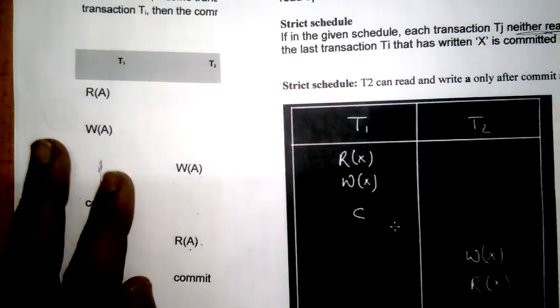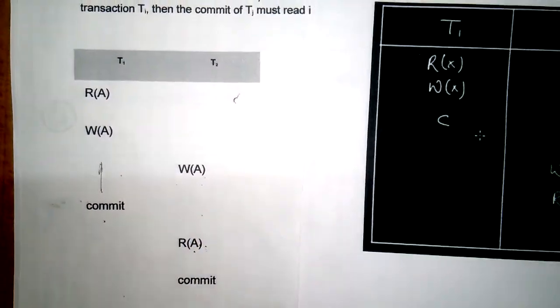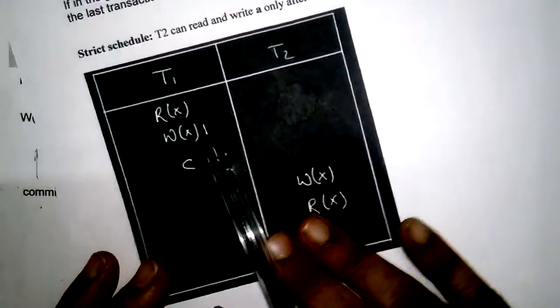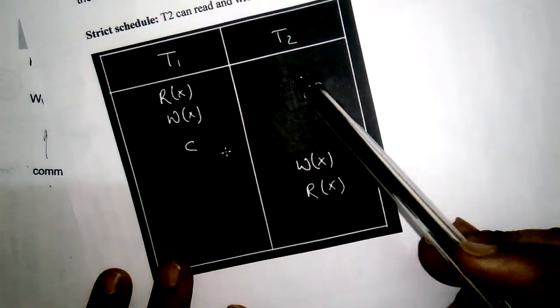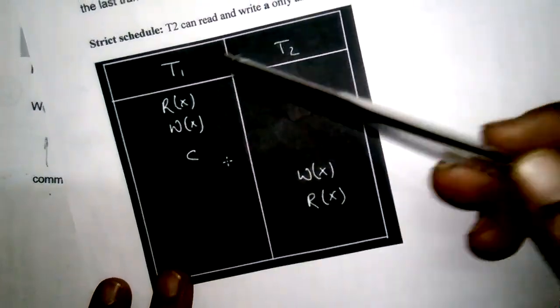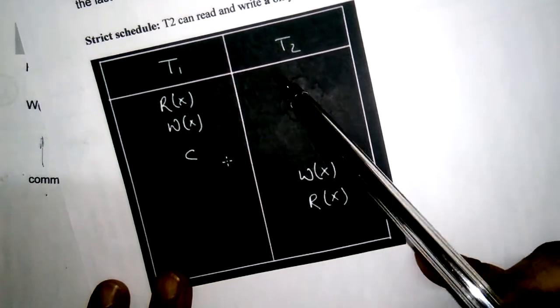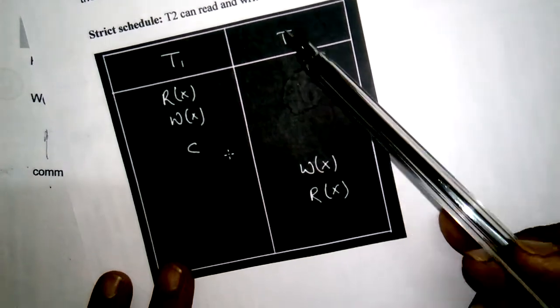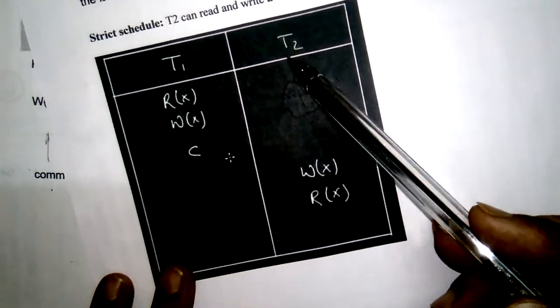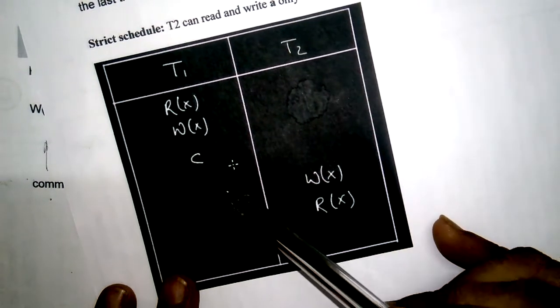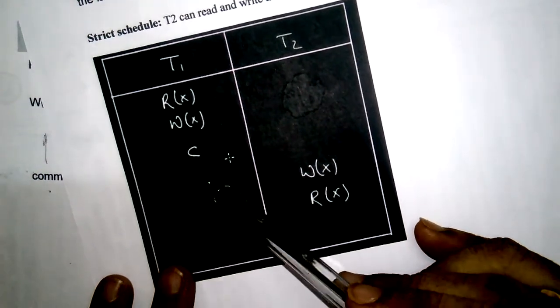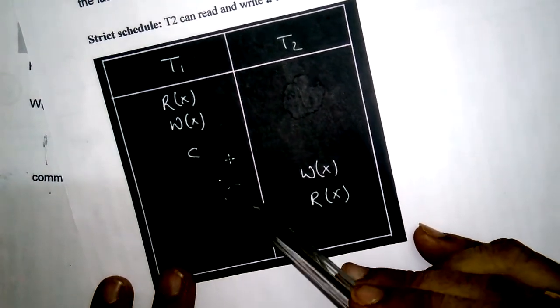Whereas we have another type of schedule called strict schedule. See here, this is an example of a strict schedule. These are the two transactions T1 and T2. T2 is reading a value which is updated by transaction T1.